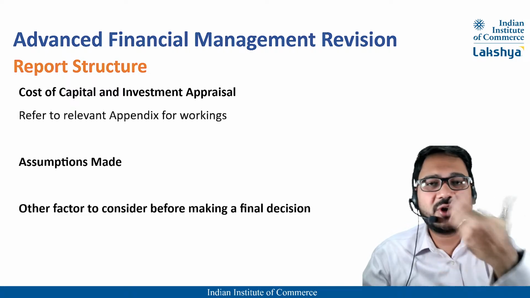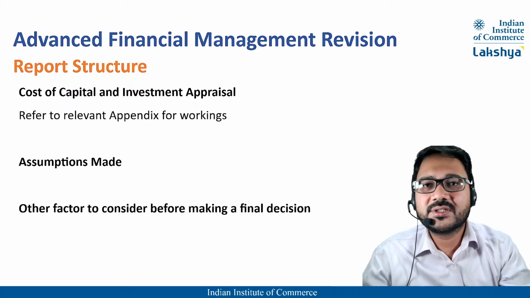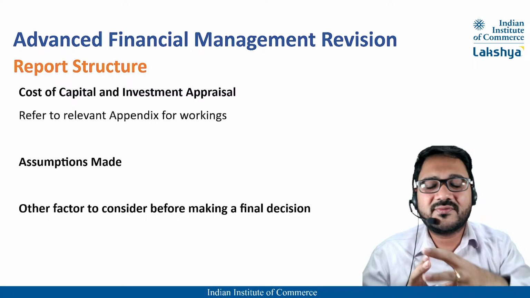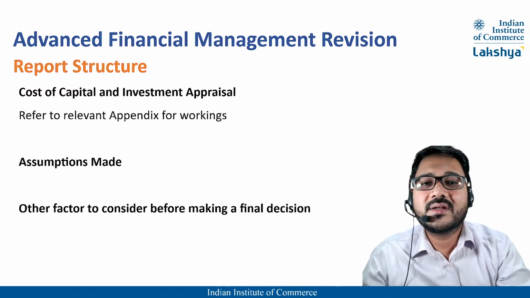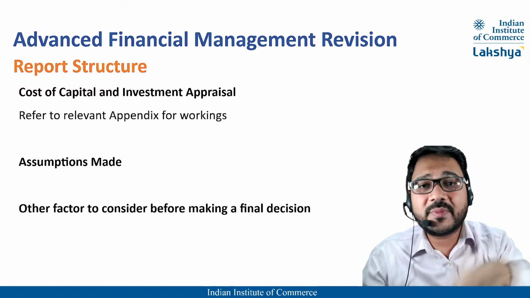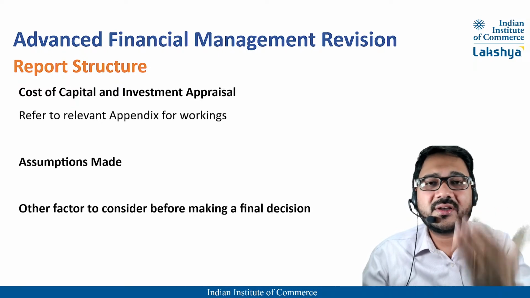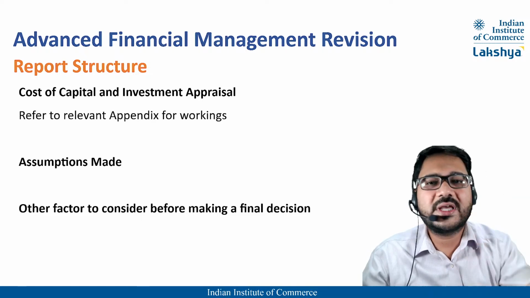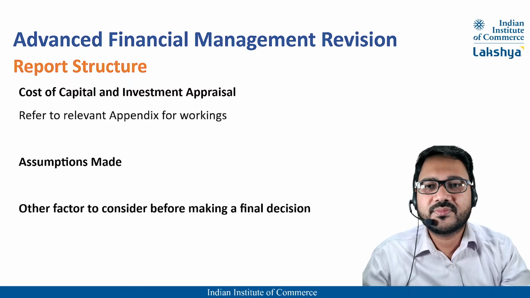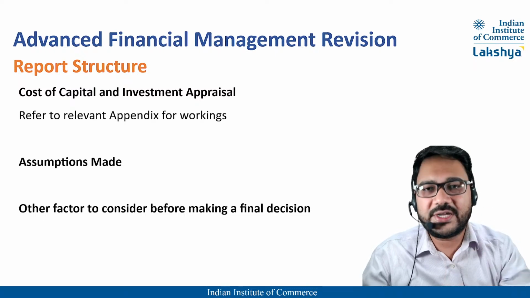The proxy beta could be of an industry, or it could be of a relevant competitor or a peer, of a similar size with a similar nature of business. So you are assuming that the proxy beta will be your beta. In CAPM, you are assuming that the shareholder is a diversified investor and needs compensation only for systematic risk. So write that down, whatever the assumptions are of certain methods. These are assumptions that implicitly you are making.